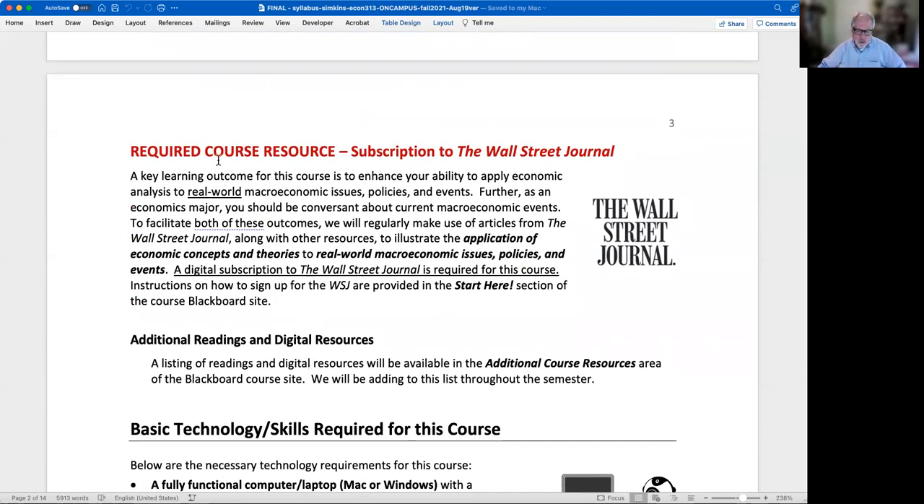Subscription to the Wall Street Journal, that's a requirement. There's information in the Start Here section of the Blackboard site. It's one of the steps that you need to do. It's $1 a week. It's a really small amount to pay. Normally it's a Wall Street Journal subscription, and it's hundreds of dollars a year.